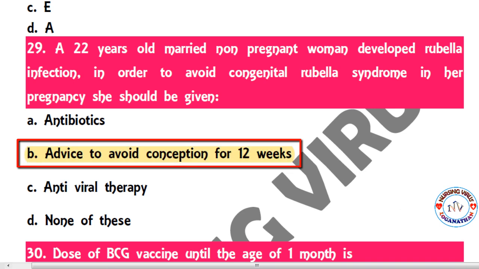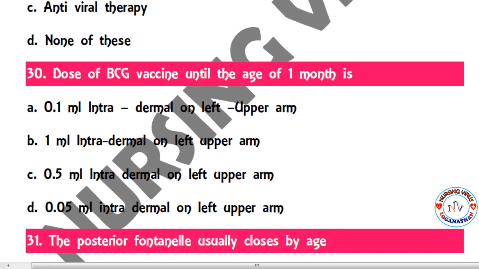So next one, the dose of BCG vaccine until the age of 1 month is 0.1 ml intradermal on left upper arm, 1 ml intradermal on left upper arm, 0.5 ml intradermal on left upper arm, 0.05 ml intradermal on left arm.